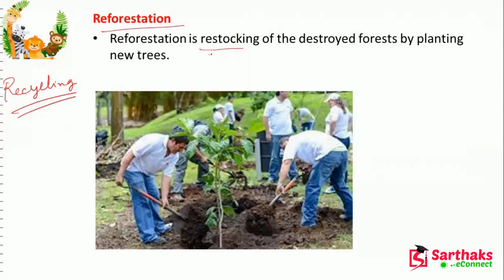So from today, not only on Environment Day, we are going for the plantation process. And here we are doing reforestation. That means we are restocking the destroyed forest by planting new trees. So we have to plant new trees. This is a single step you can do in your home also.